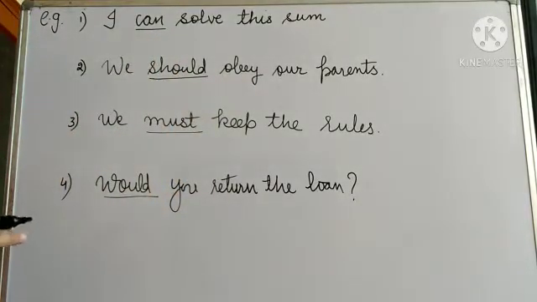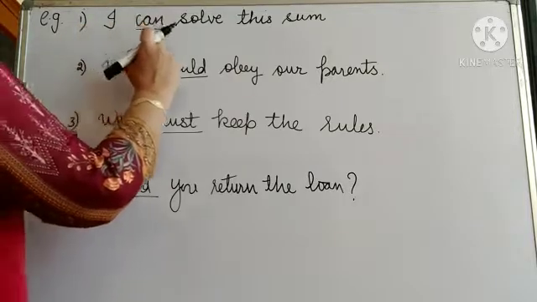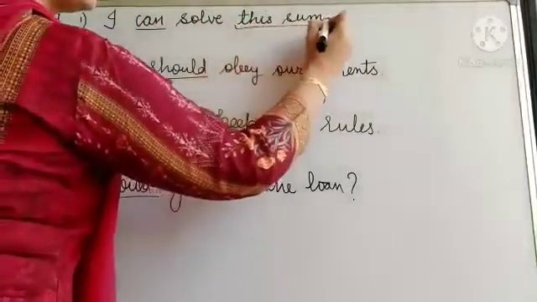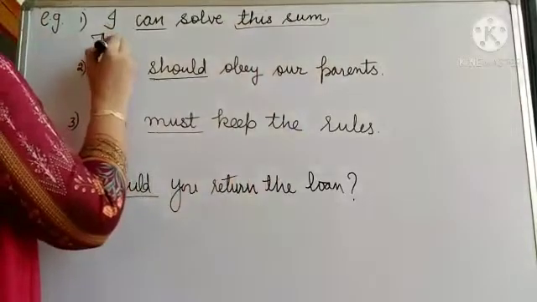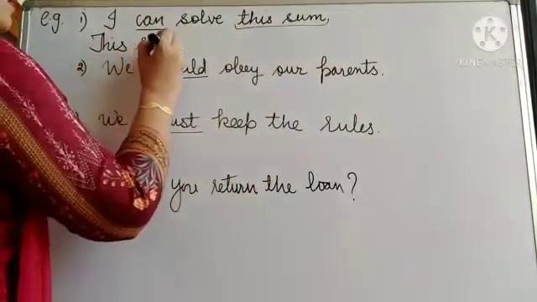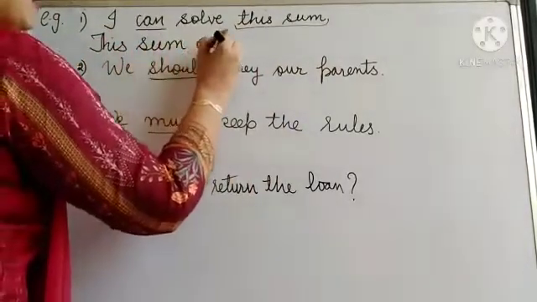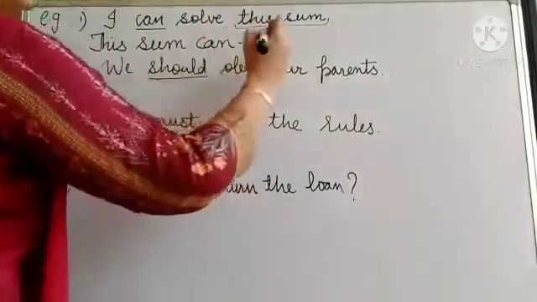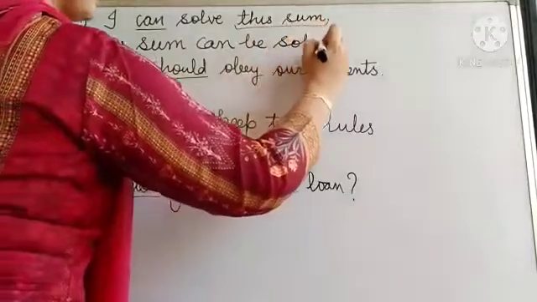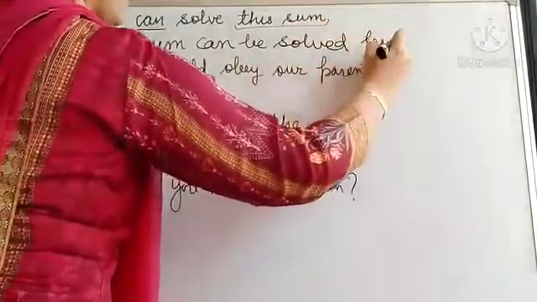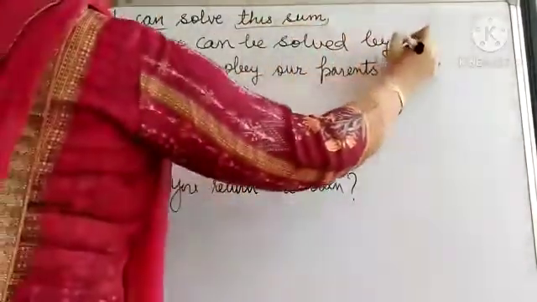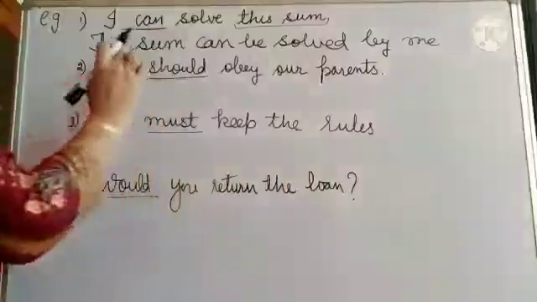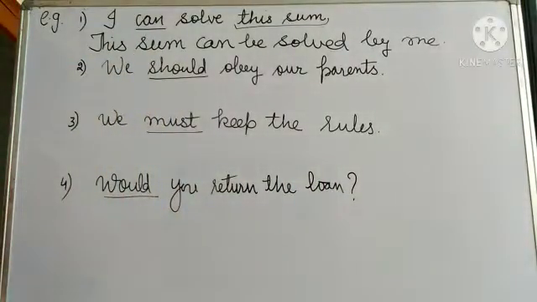So how to change active into passive? I can solve this sum. So this sum here is an object. So this sum can. With a modal we will be using be plus third form. So this sum can be solved by, I will be changed into me. This sum can be solved by me.